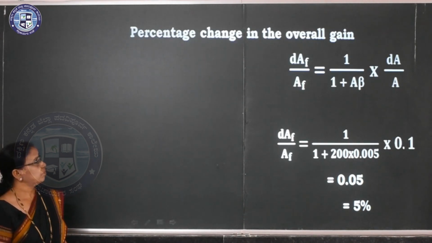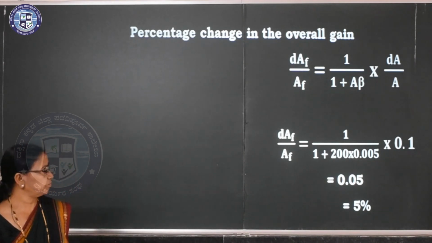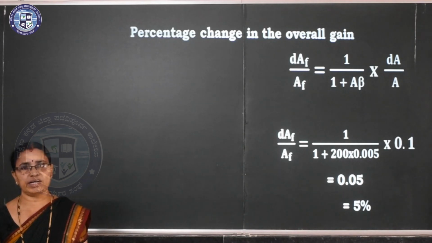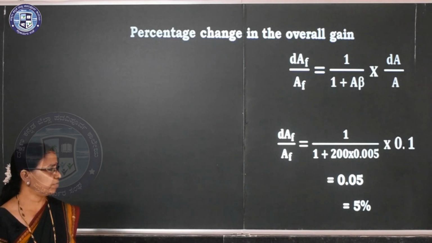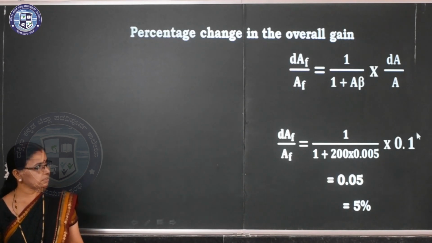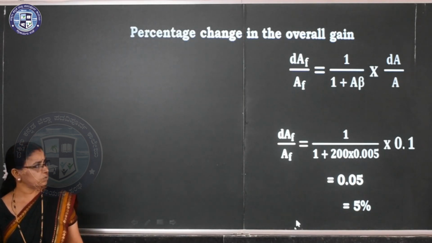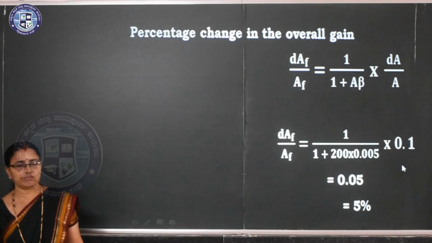And next one, percentage change in the overall gain. So dAF by AF is equal to 1 divided by 1 plus A beta into dA by A. So here dA by A is nothing but the 10%. I took it as 0.1, that is 10 by 100. So this one as it is, or you can take it as 0.05 or 5%.